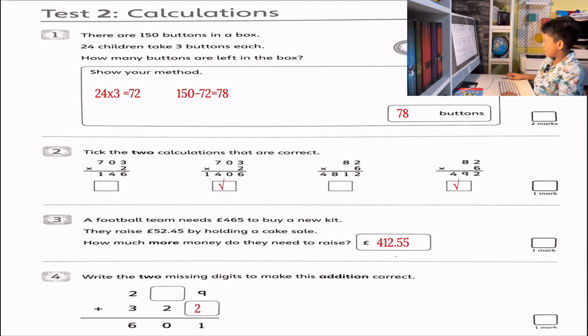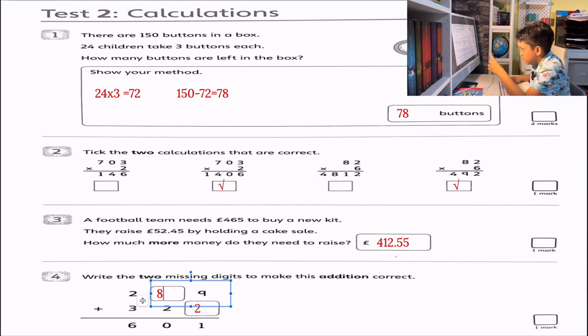You can't be sure, but anyways, let's put 8, guys, right? No, it's incorrect. Because what was the last one? They had the tens digit, and something plus 2 plus 1 makes 10. And 7 plus 2 plus 1 is 10. So the answer is 7.